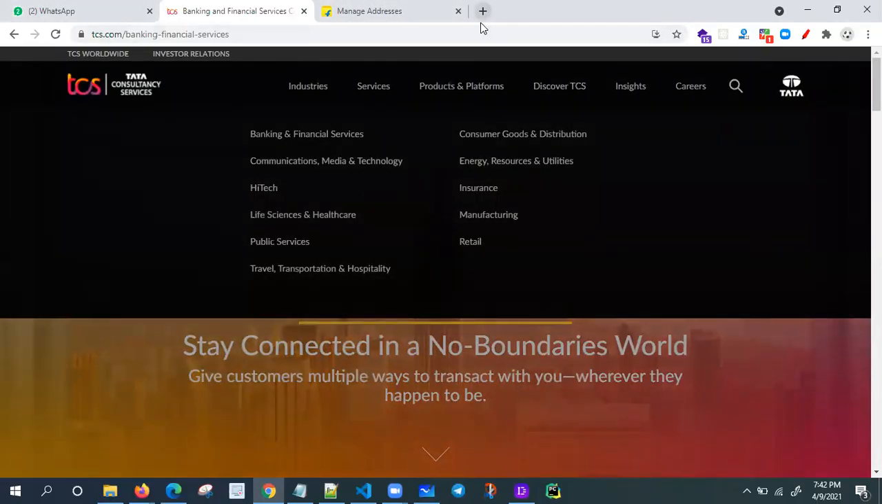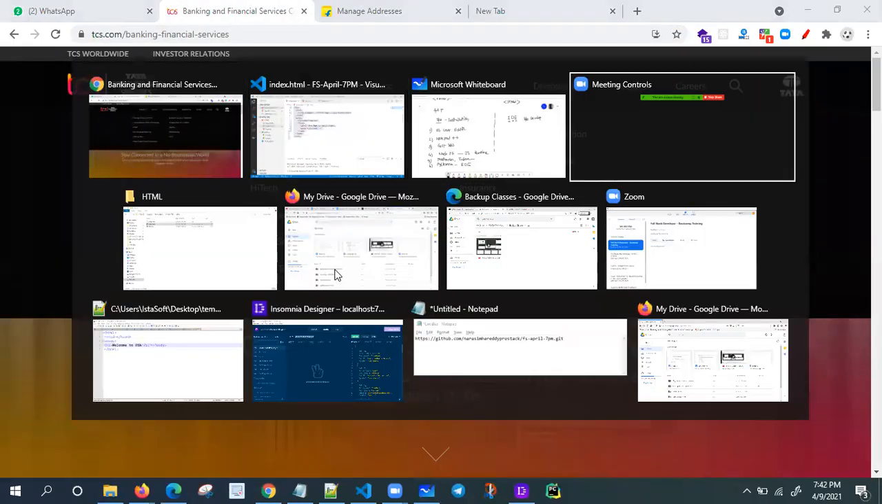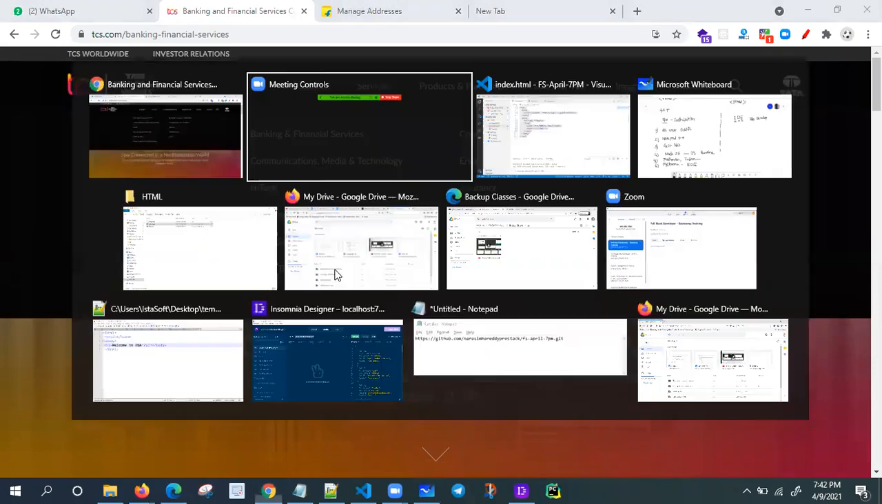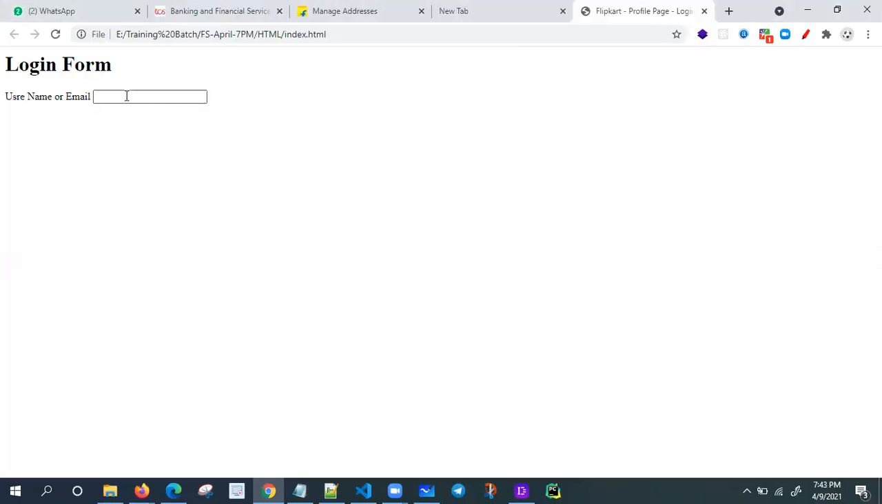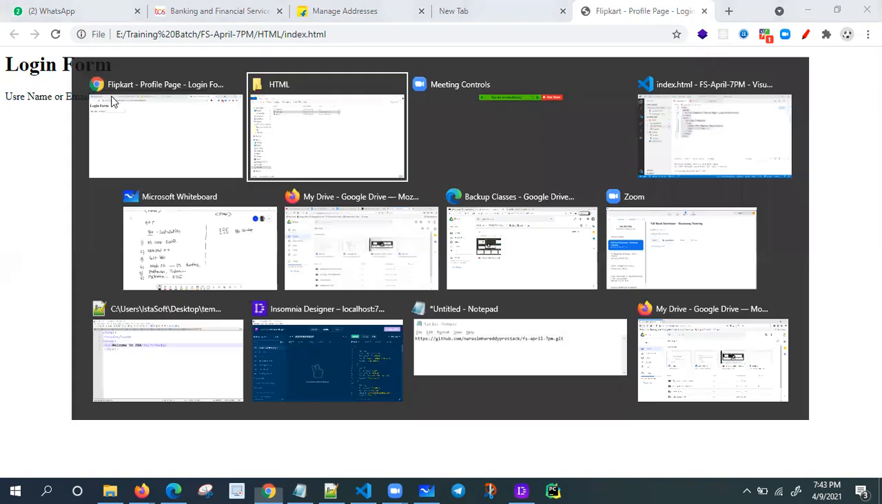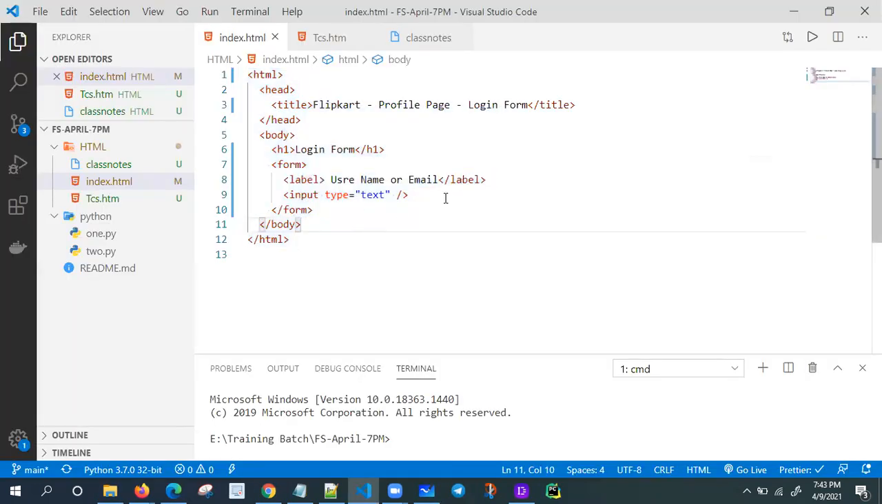Nothing is there, don't worry. I want to open that file manually. Index.html, I'm double clicking this one. What are we getting? One login form, and username or email; it is expecting a username or email. After that, I want one password also. Let me create this one.